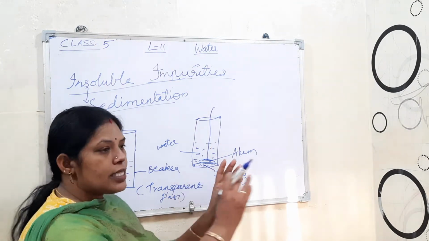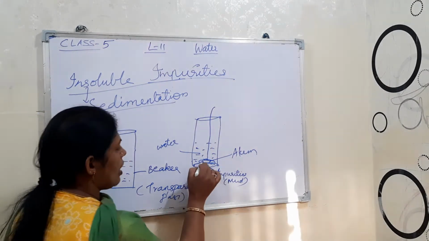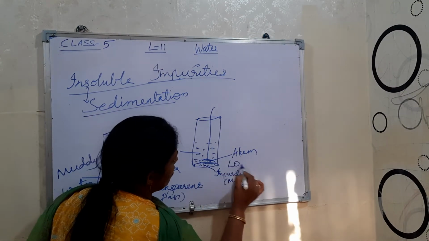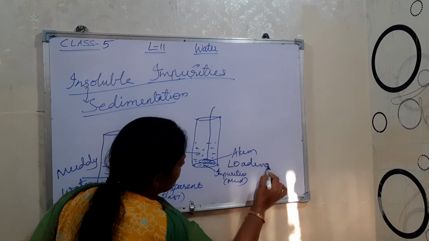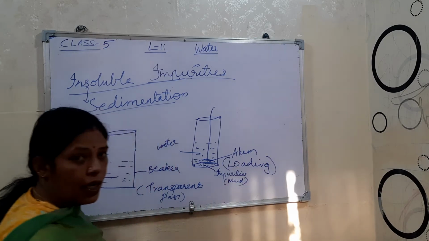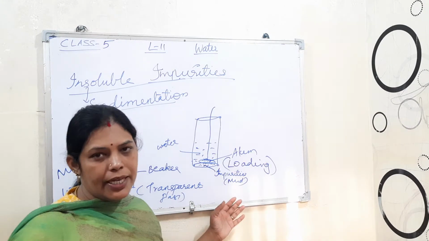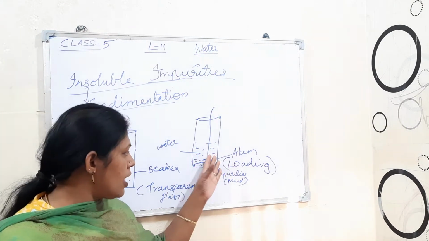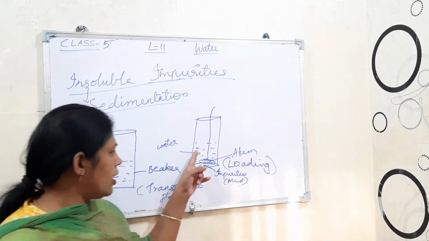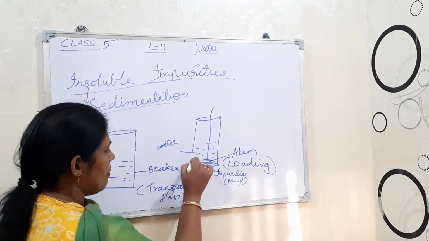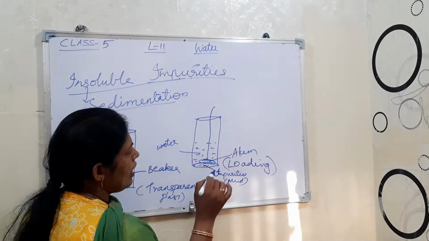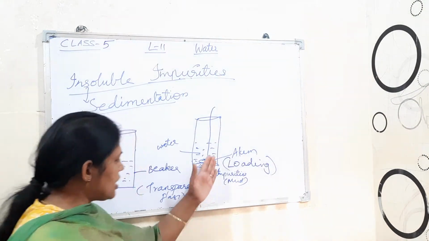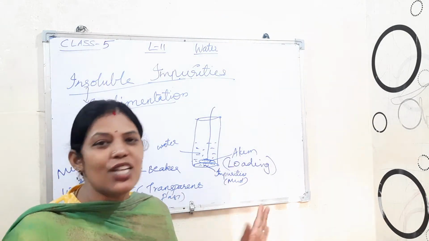At that time all these impurities will come and settle over here. That method is known as loading. Why are we doing it? To improve the sedimentation, so that you will get the clean water faster. All these impurities settle fast. Then afterwards this water will be continued with another method. Up to here, sedimentation is over.